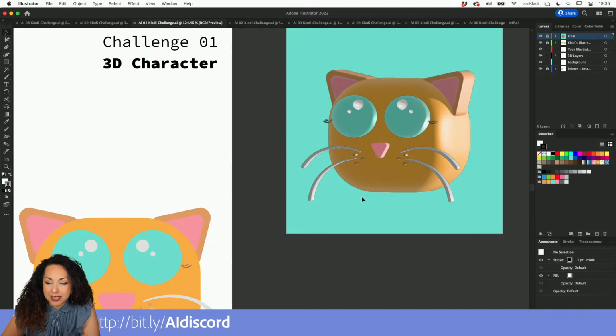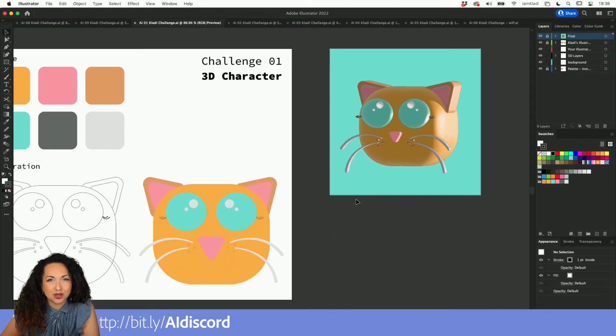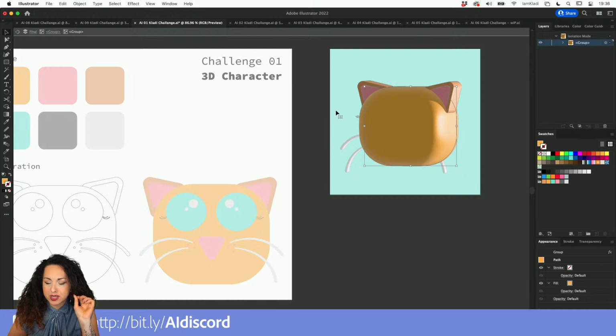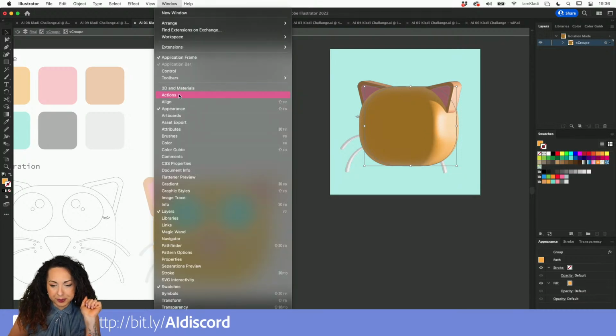Perfect. So that was challenge number 1. I thought it was nice to start strong with some 3D, and most importantly, the brand new 3D, which was introduced in October during Adobe Max, the 3D preview technology. It is a very, very cool way of creating 3D by starting from a flat art. As you can see, we literally created shapes, circles, rectangles, squares, and then poof, we transformed it into a cat. And something that is not here that perhaps I'll be able to show you real quick is that at the very end, if I remember well, during the challenge, we actually used as well one of the custom materials.